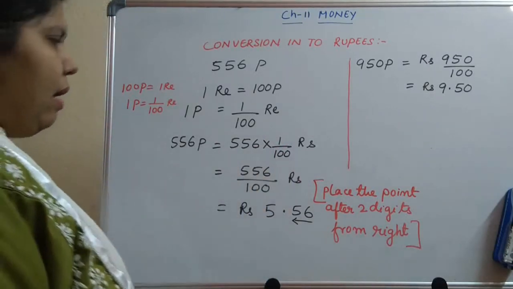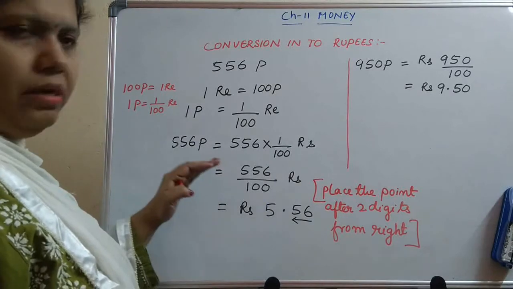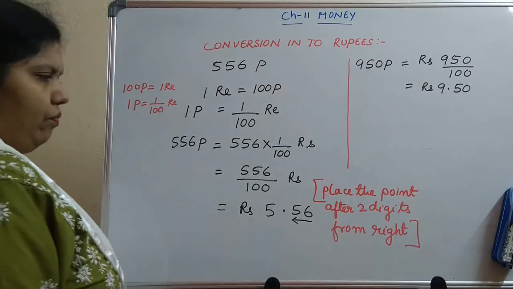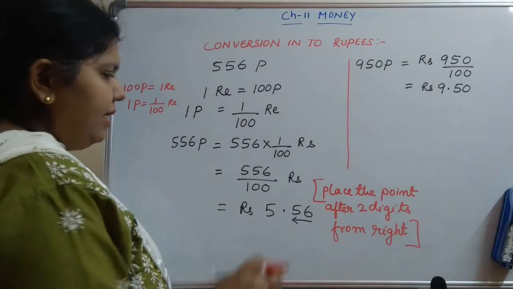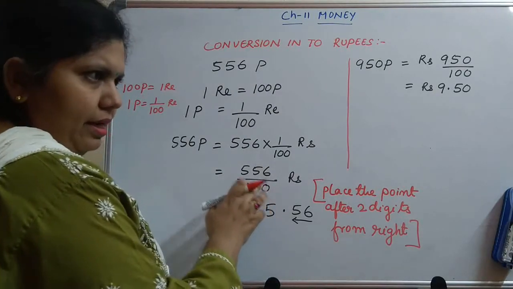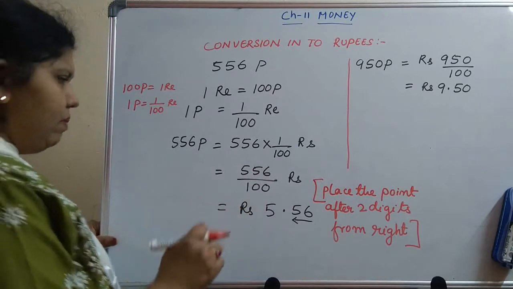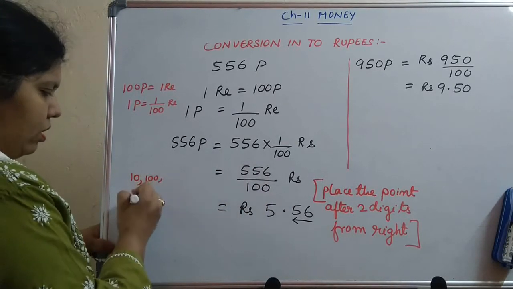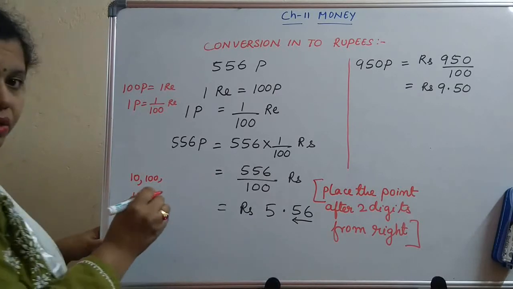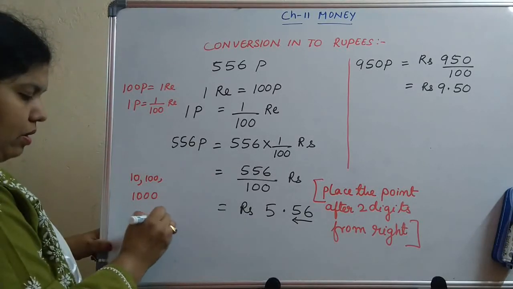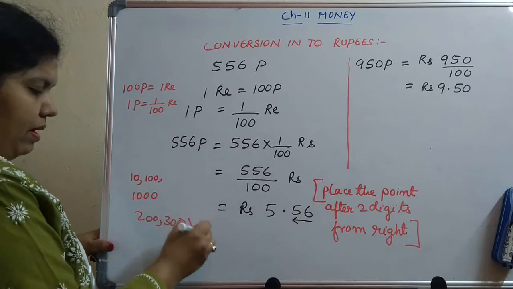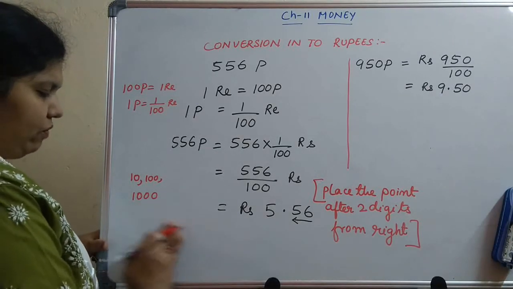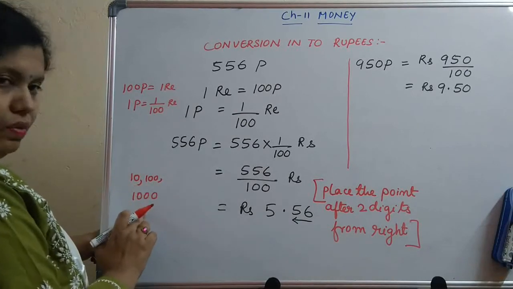Now how to convert this fraction into decimal? We have a rule in decimal that whatever is in the denominator, suppose we have numbers like 10, 100 or 1000. You cannot take 200 or 300, this will become wrong. You have to take only numbers like 10, 100, 1000.